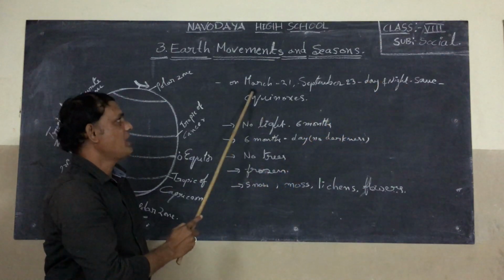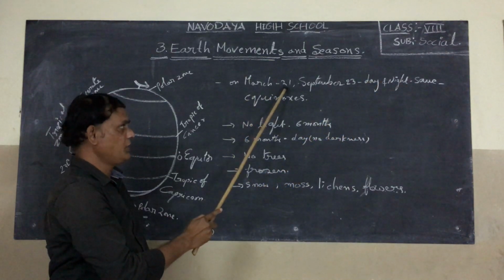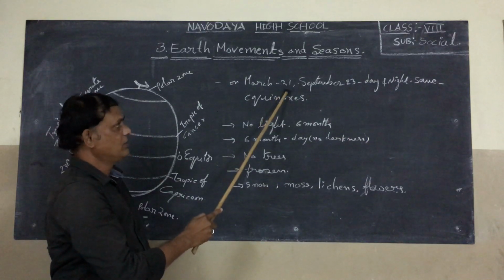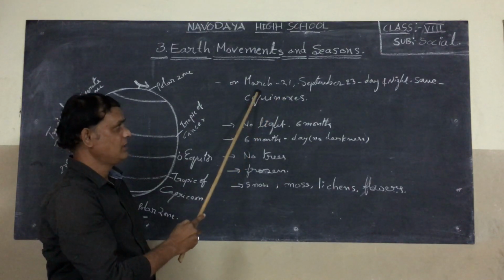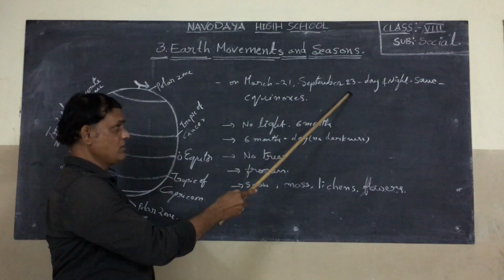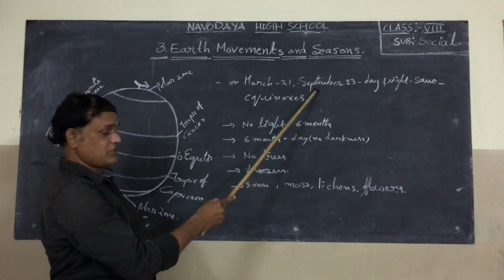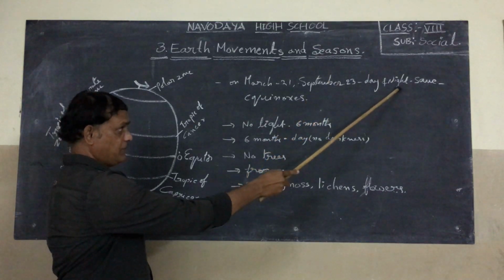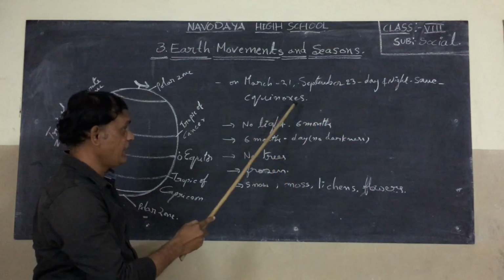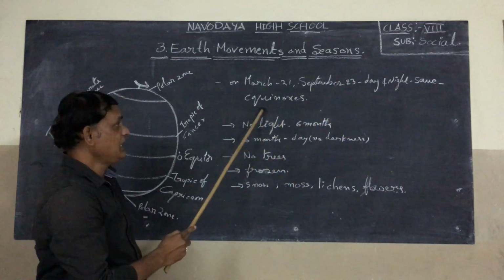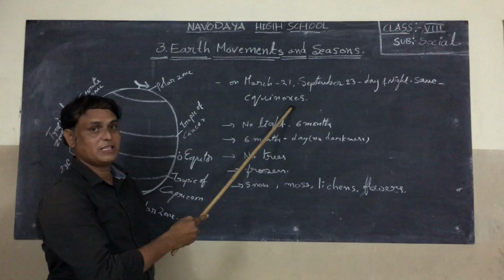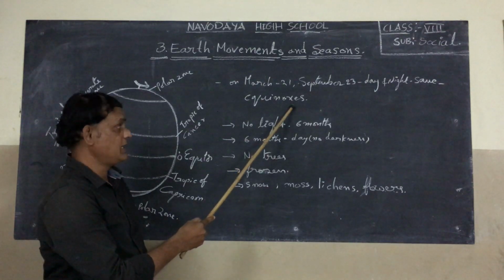When? On 21st in the month of March and 23rd in the month of September. Day and night are the same. That is why these are called equinoxes.